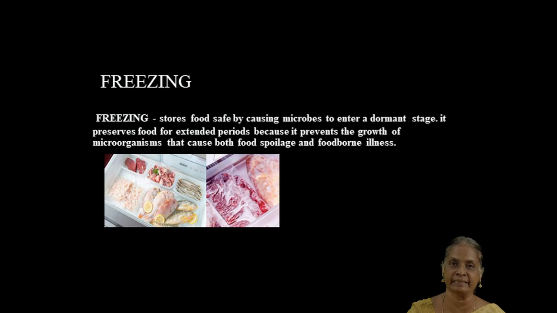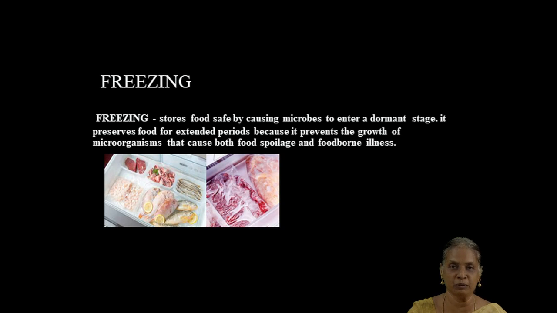Now let us see the next method. It's freezing. This method keeps the food materials at a still lower temperature, that is below 0 degrees centigrade. This temperature is attained in the freezers of our refrigerators. So what happens in the freezers? At such a low temperature of below 0 degrees centigrade, the microbes become inactive.